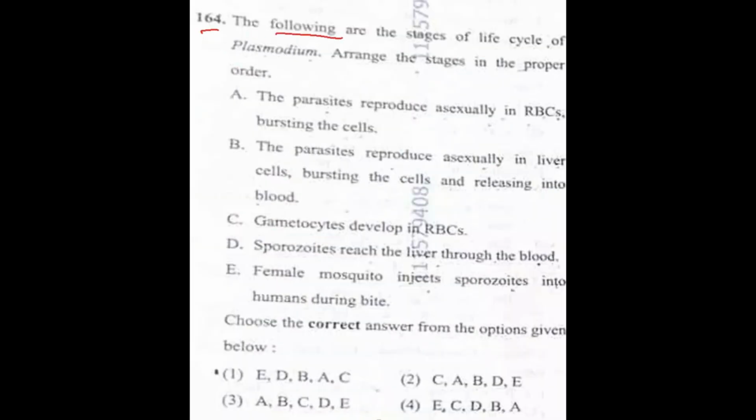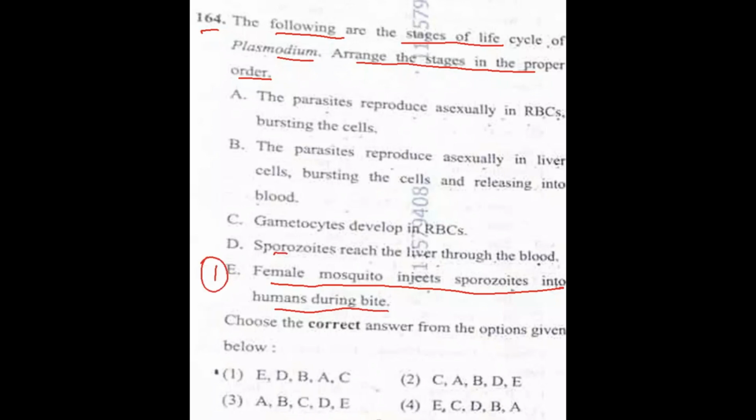164. The following are the stages of life cycle of Plasmodium. Arrange the stages in the proper order. A, B, C, D, E. Like that, there are many statements representing the stages of life cycle. Let us see first what will come. Female mosquito injects sporozoites into the humans during bite. This should be the first step. Then what will happen to sporozoites? Sporozoites will reach the liver through the blood. That will be the second step.